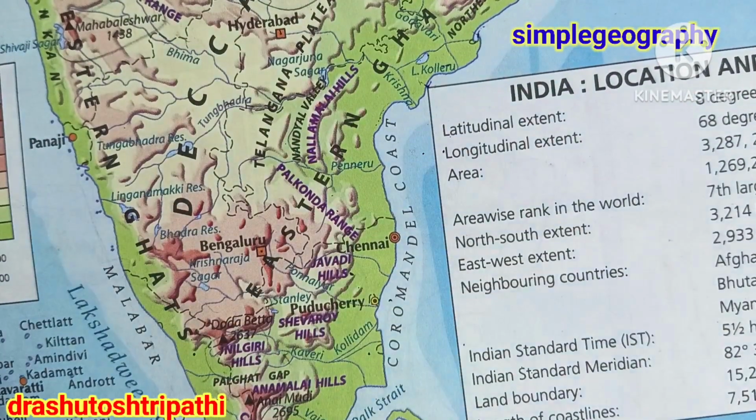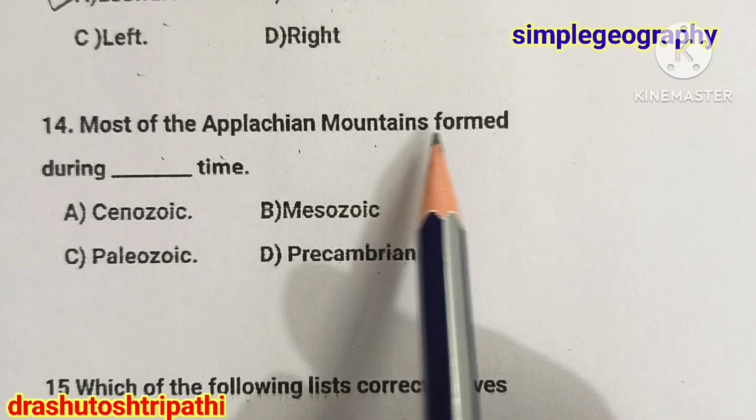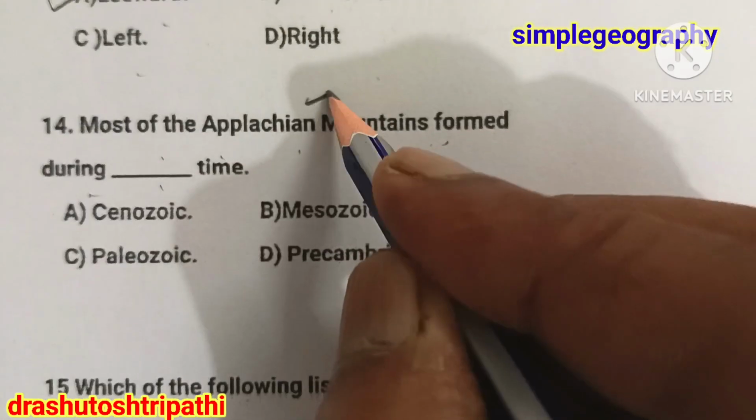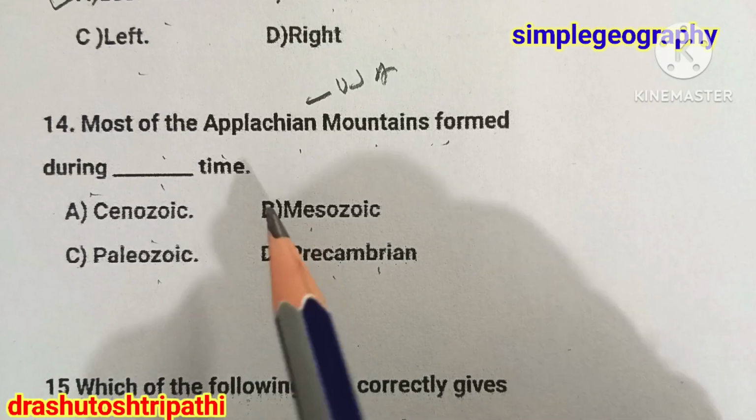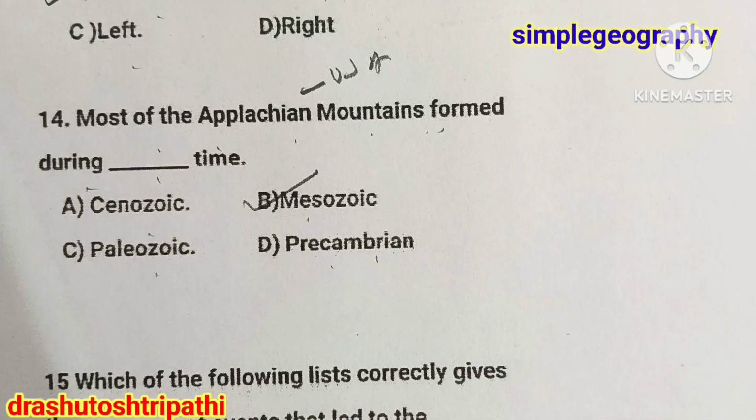Most of the Appalachian mountains formed during which era? The Appalachian is in the USA. Cenozoic, Mesozoic, Paleozoic, or Precambrian. The answer is the Paleozoic age.